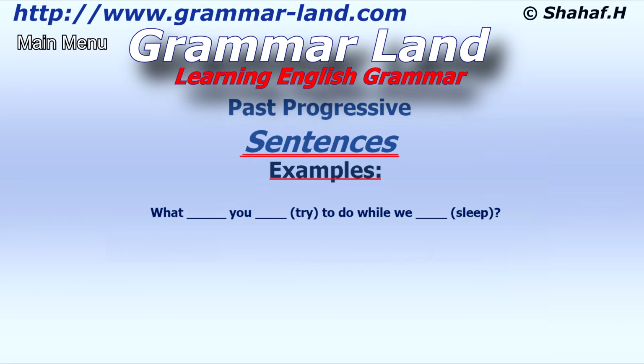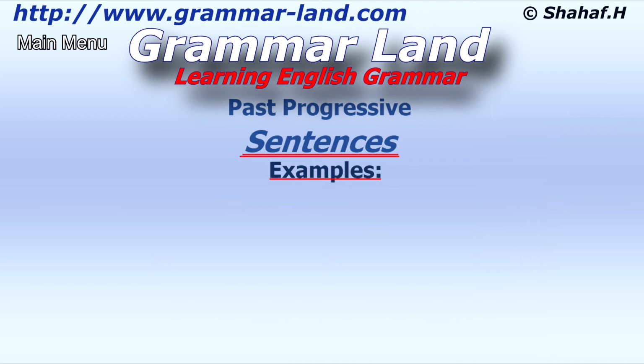What you try to do while we sleep. The sentence begins with what and ends with a question mark. We don't have to be geniuses to figure out that this is a question. The two actions, the act of trying to do something and the act of sleeping, are continuous. Therefore, this is how the question should be: what were you trying to do while we were sleeping?